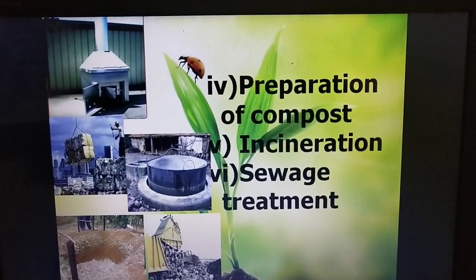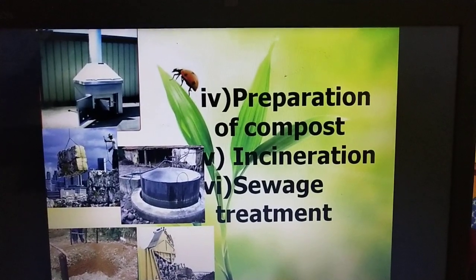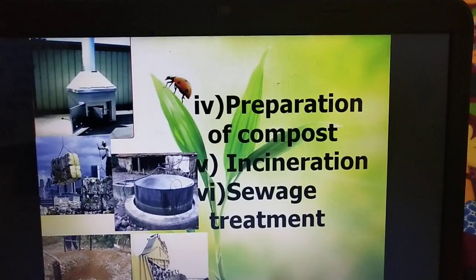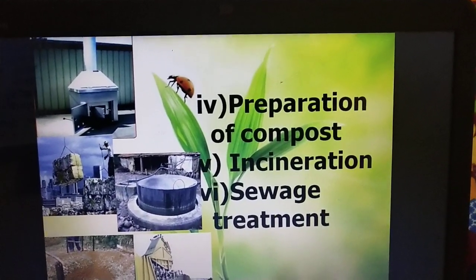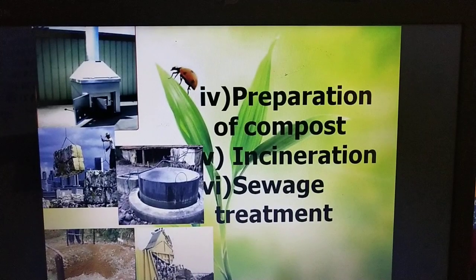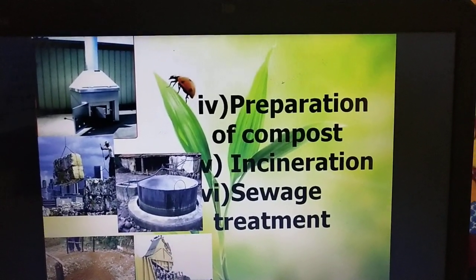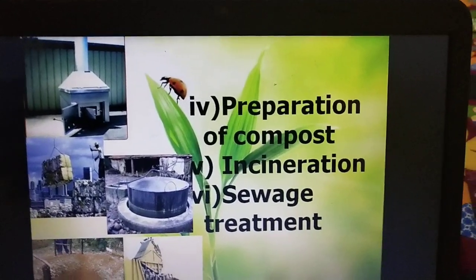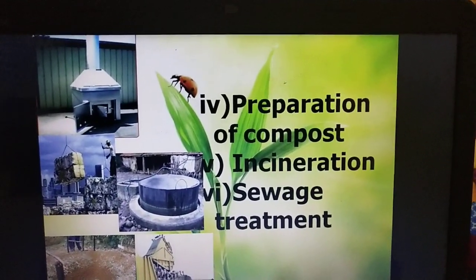Then incineration. Incineration means the waste is heated in a closed container at a very high temperature and then it is reduced to ashes. So the volume of the garbage is reduced to a very low level. That is called incineration, and the closed container is called an incinerator. And the last one is sewage treatment. Everyone knows how sewage treatment is done.